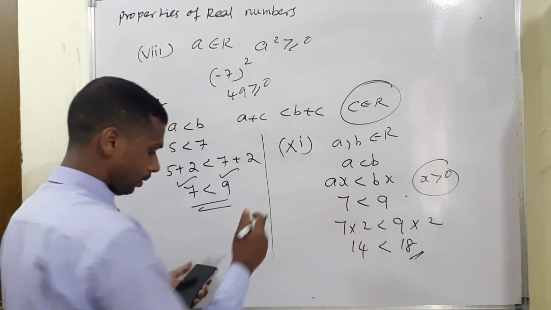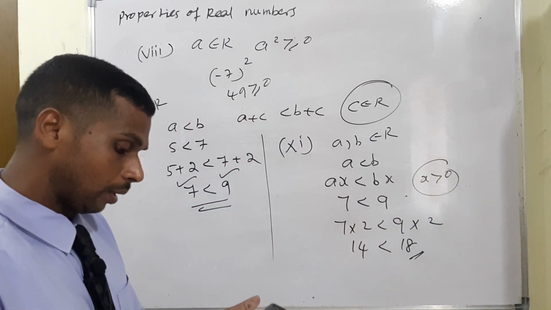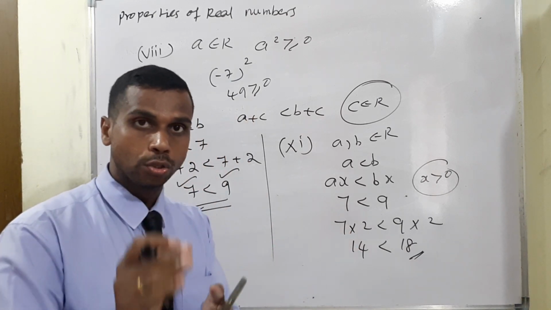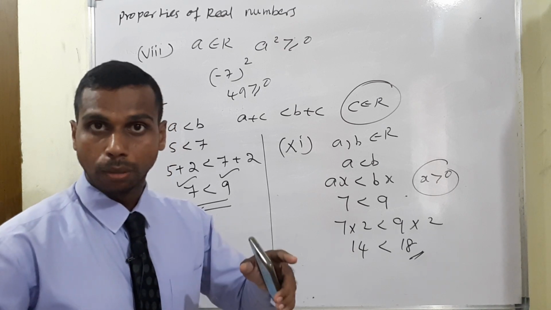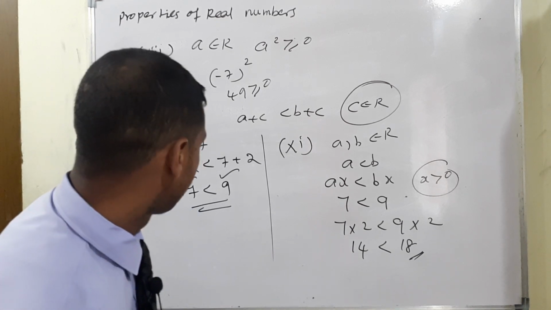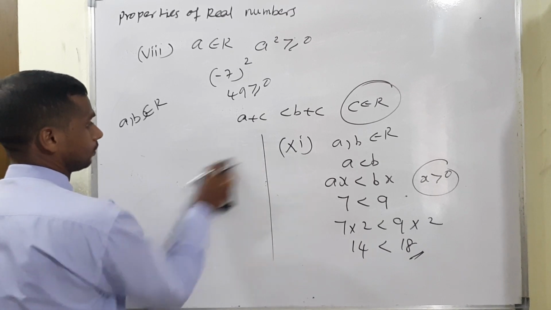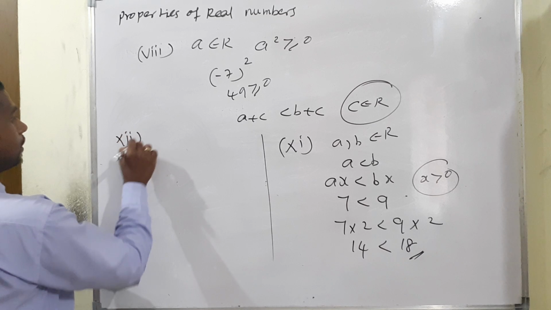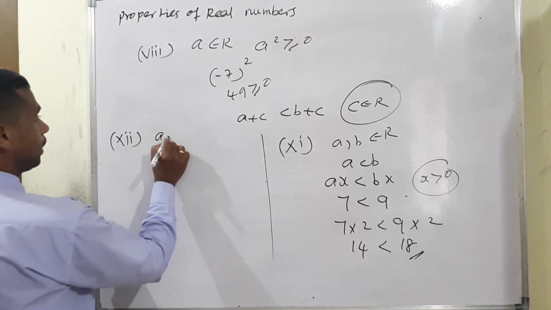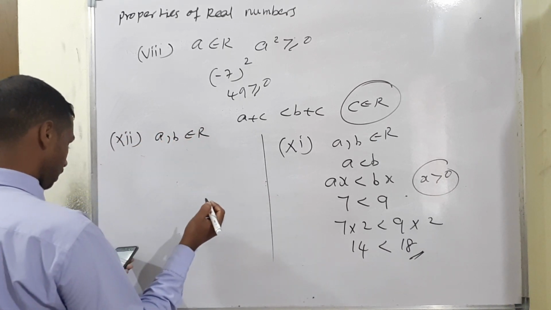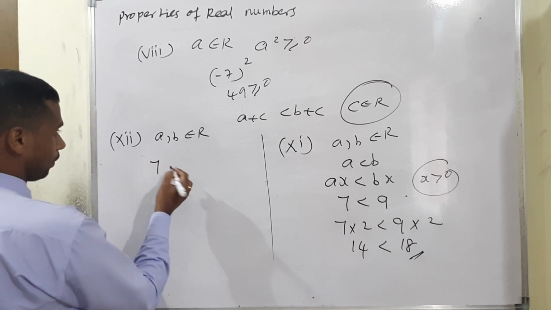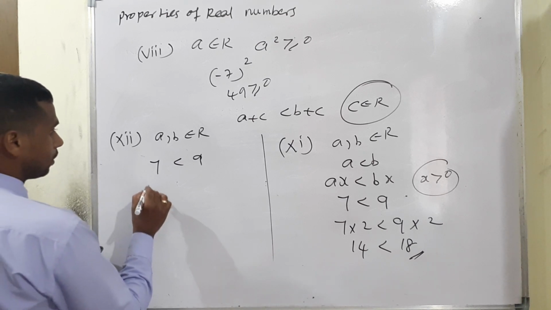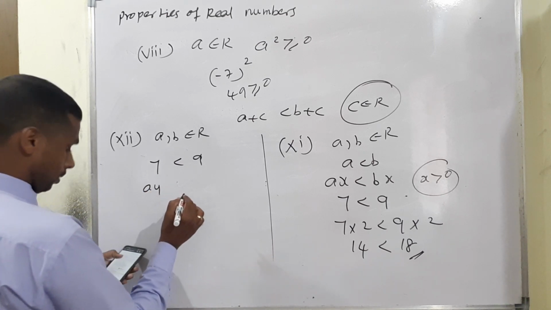But the same condition you can compare with the last property, y less than 0. Comparing property number 11 and 12: in property 11 it is greater than 0, in property 12 it is less than 0, okay, that is a difference. So listen, the last property: a comma b belongs to real, a less than b. I'll take 7 and 9. But the condition is a into y.